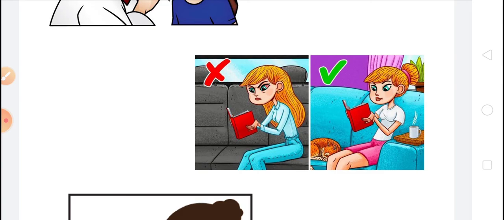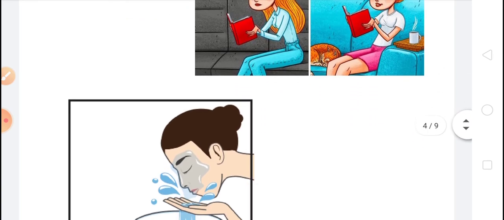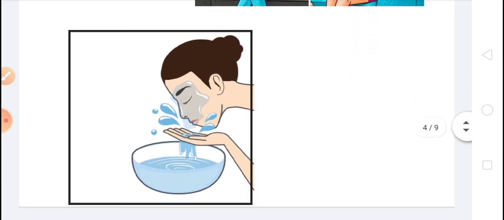Children, if dust, coal, or sand particles fall in your eyes, do not rub your eyes. Do not rub your eyes with dirty hands or a dirty handkerchief. In place of that, wash your eyes with clean water to remove the dust, so the dust particles can get out of our eyes.